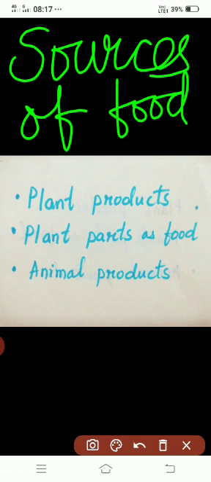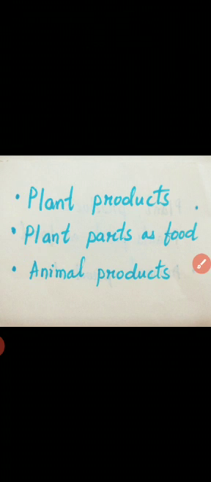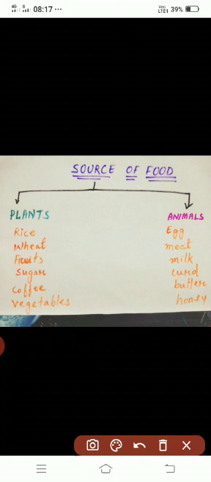So in this module we will deal with plant products, plant parts as food, and animal products. So whatever food we take, mostly we get from two sources. One is your plant source, another one is your animal source.